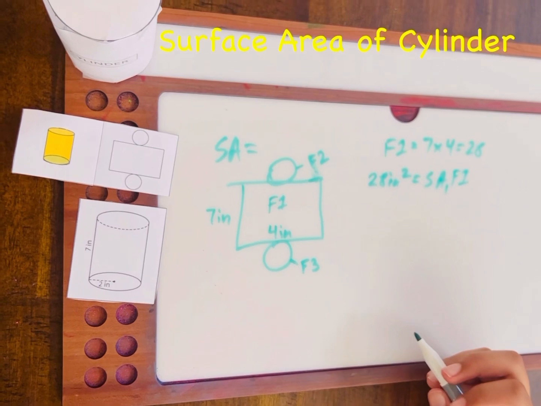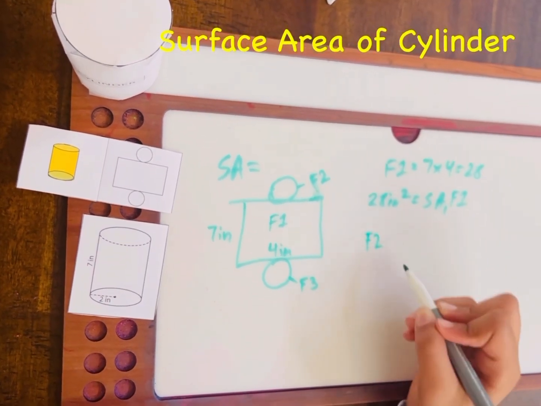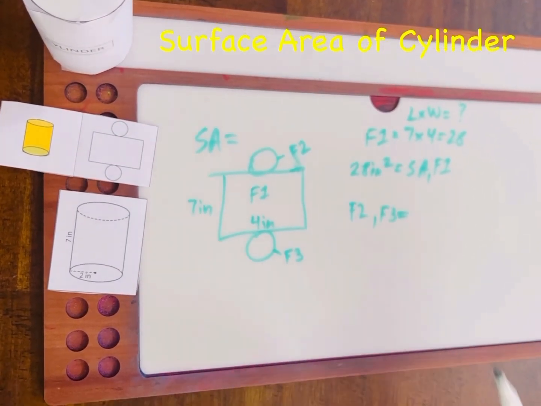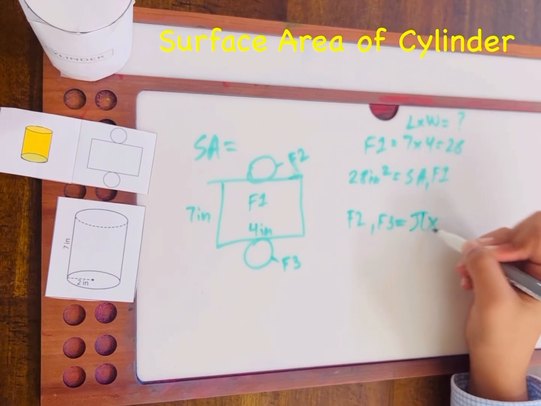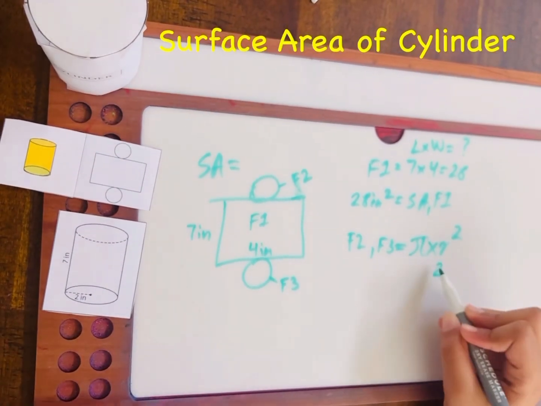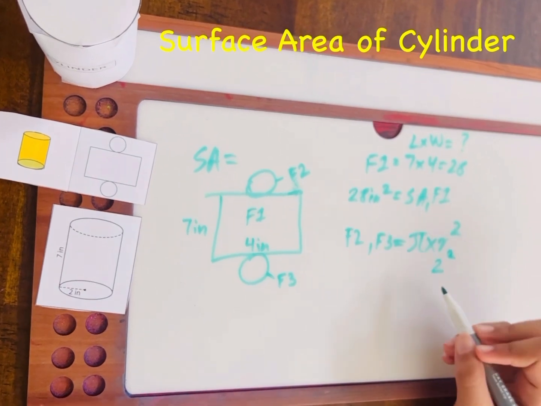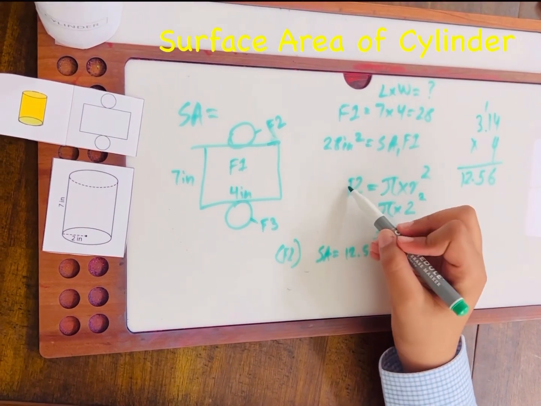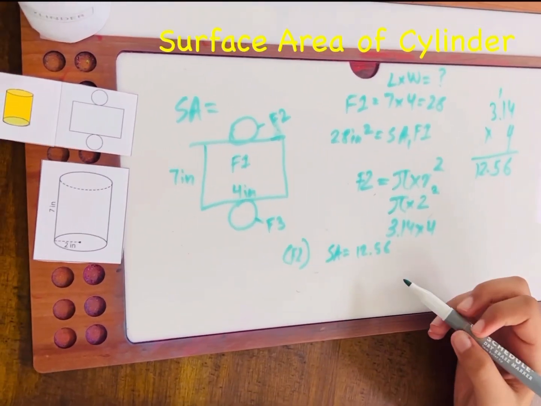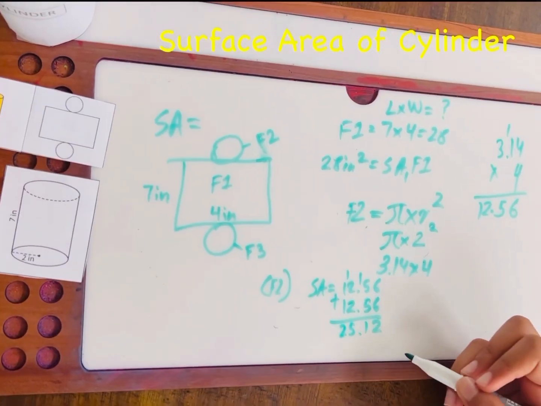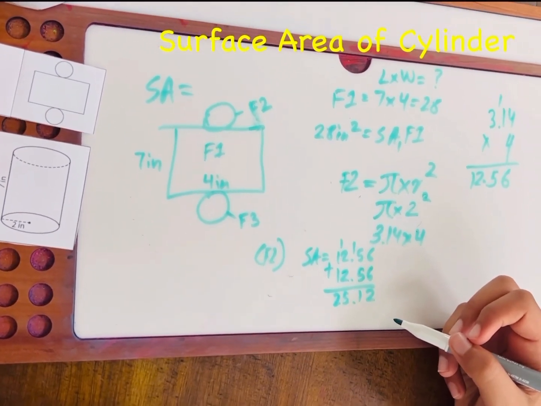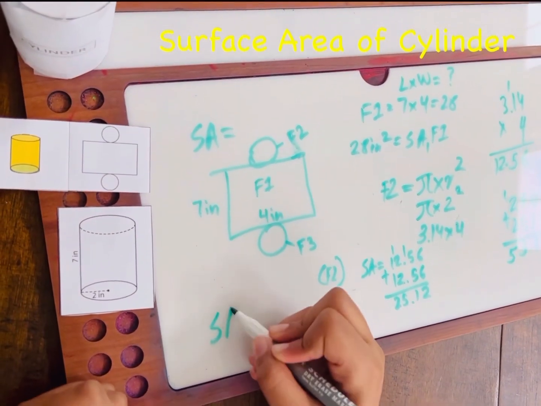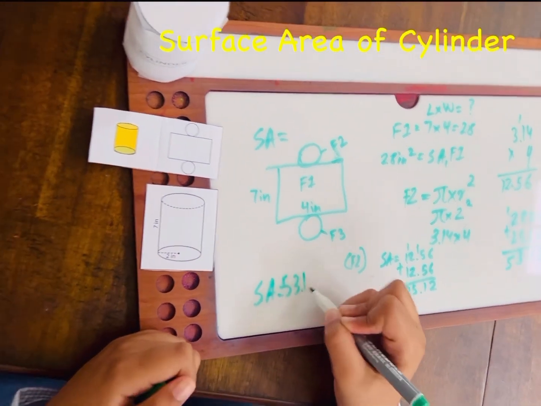Now we'll be finding the surface area of faces 2 and 3. To find the surface area of a circle, we need to find the regular area of a circle, which is pi times r to the power of 2. Radius would be 2, and 2 to the power of 2 is equal to 4. And then we do pi. Now we'll do 3.14 times 4. Because we have 2 circles, we have to add 12.56 2 times. That's equal to 25.12. So now we have to add 28 plus 25.12. The answer is 53.12. So surface area is equal to 53.12 inches square.